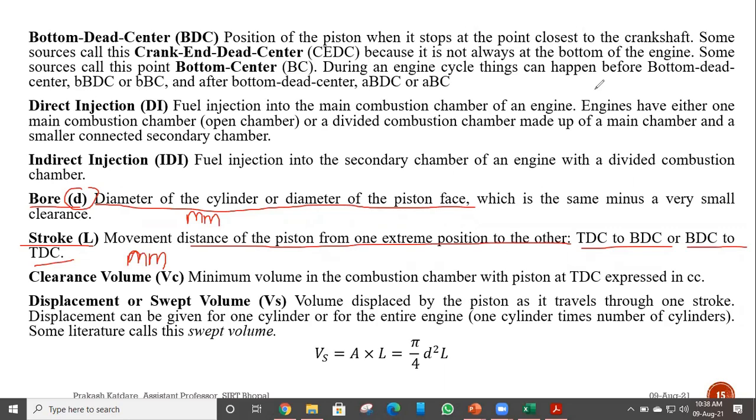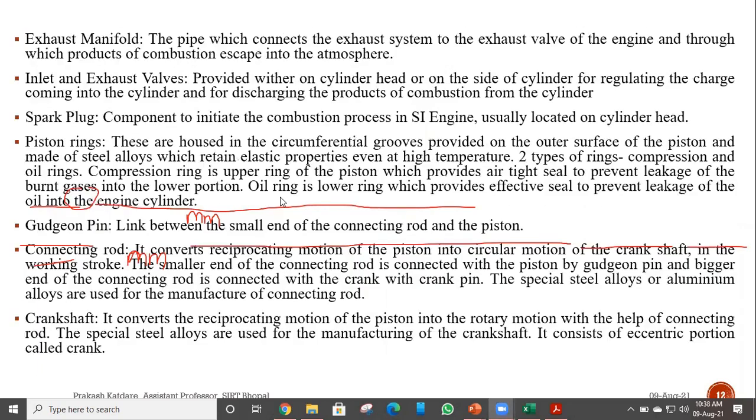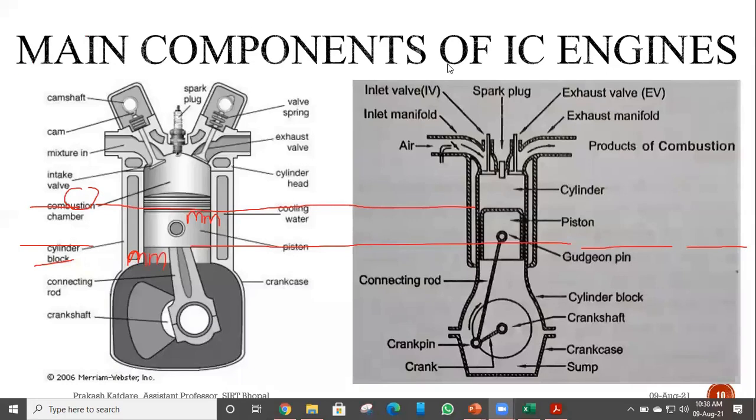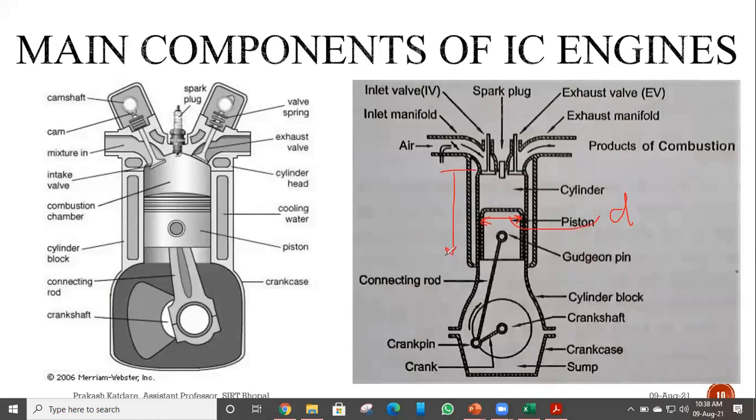So if we see in the figure, the diameter of the piston, this diameter is known as our bore D, and this length between TDC and BDC is known as our stroke.